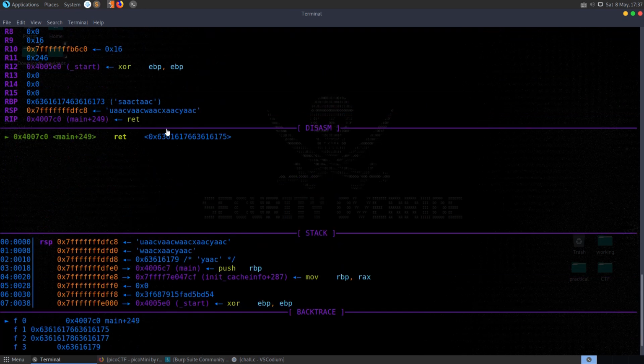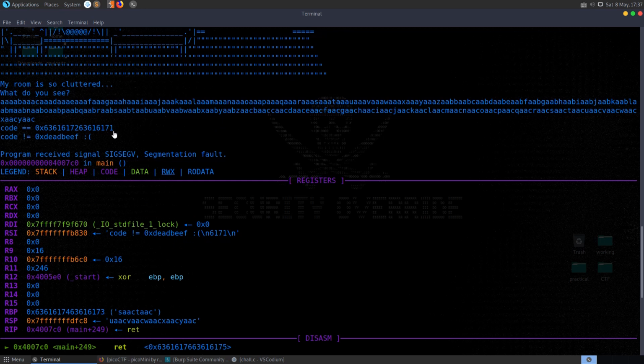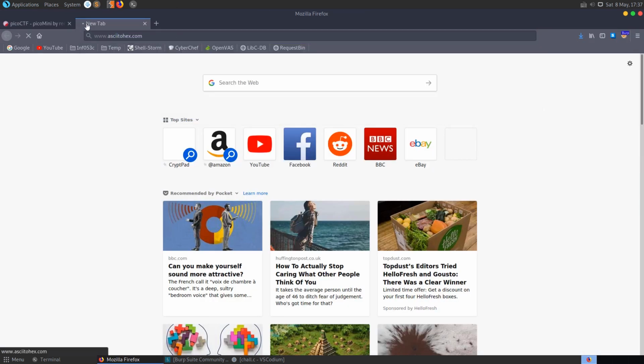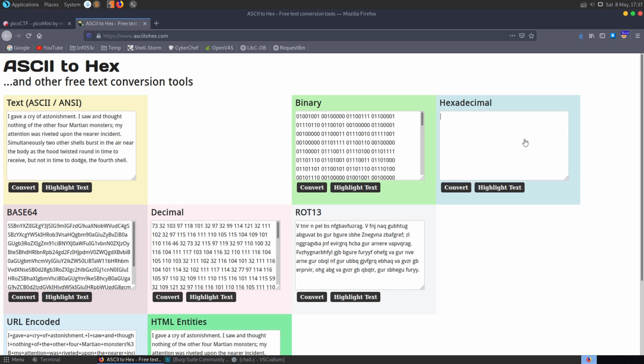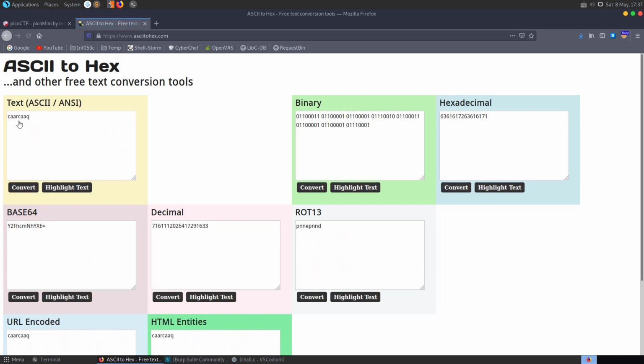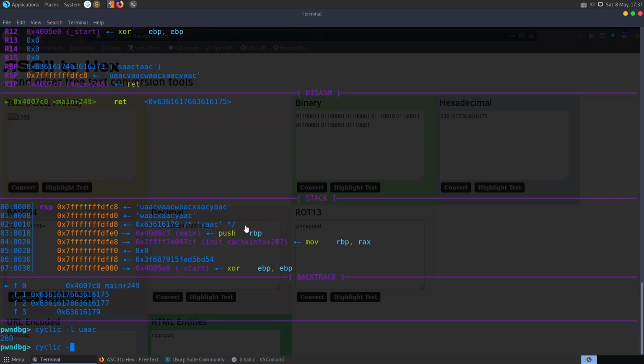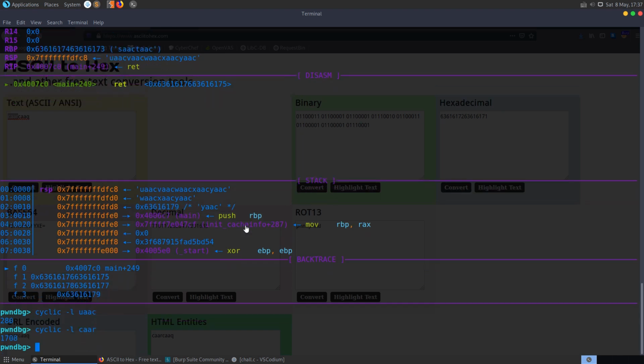Let's test that out anyway. So we can see here that this is the value that we have in there at the moment. We could take this and convert this into ASCII, and just go to ASCII to hex quickly. We could convert this to ASCII, and then if we were to take this, we'll see that actually, let me check cyclic -L. Oops. And obviously that's way too far.